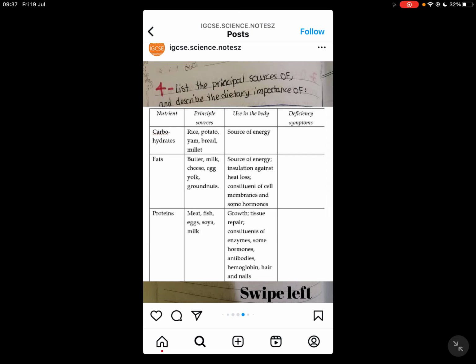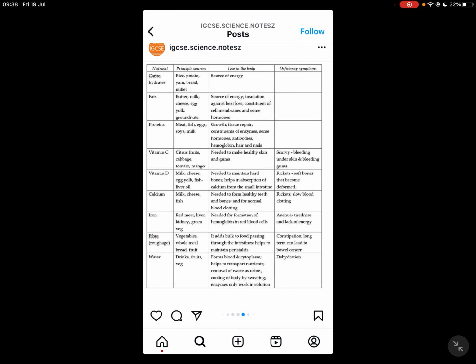Proteins are found in meat, fish, eggs, milk. They are used in growth, tissue repair, and constitution of enzymes, as enzymes are proteins. Hormones are also proteins. Antibodies are also proteins. Hemoglobin is also protein. Hair, keratin, protein. Nails, proteins. So they are used in the body.